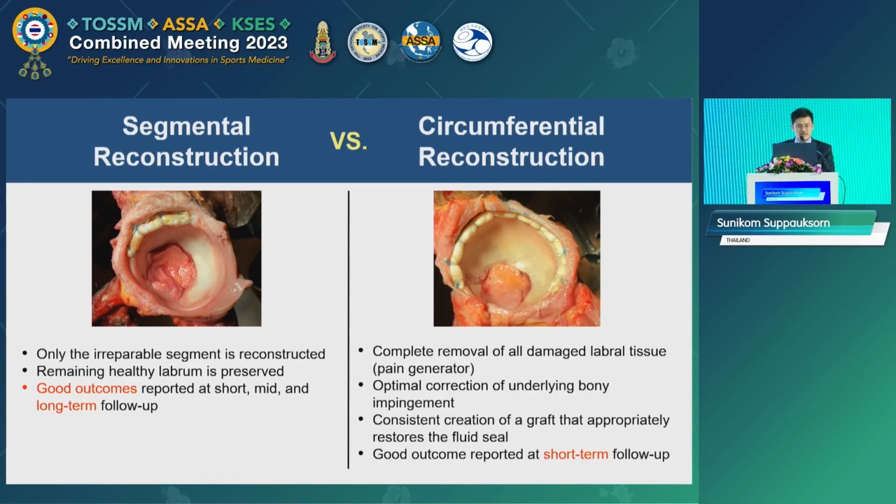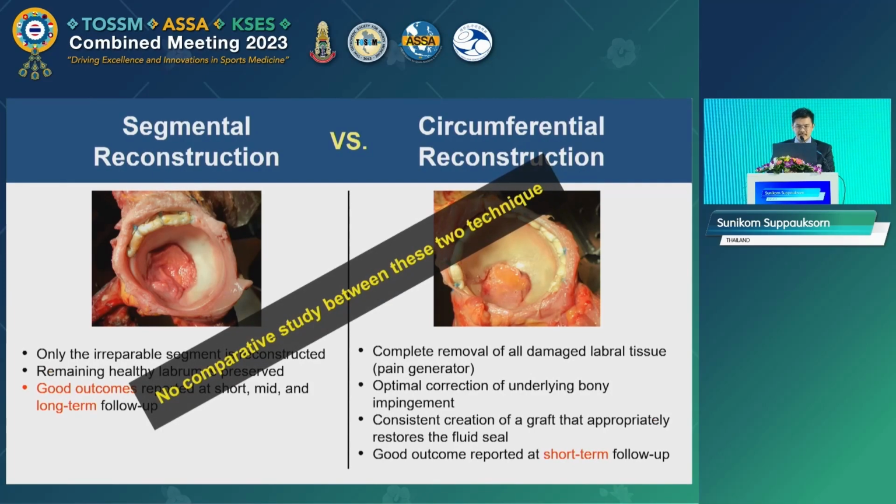This technique shows good and excellent outcome in the short, mid, and long-term follow-up. The circumferential reconstruction means that we resect all the labral tissue and reconstruct it all. In theory, the advantage of this technique is that there is no connection between the graft and the native labrum that might compromise the suction seal. However, this technique is quite difficult, even for an experienced hip surgeon, and there is no comparative outcome between these two techniques.